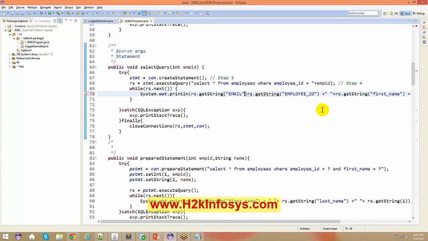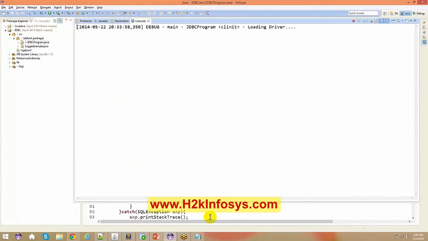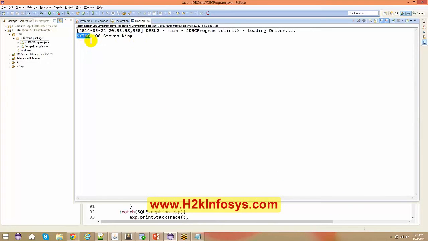It doesn't matter whether it is in lowercase or uppercase. Now if you run this application again, run as Java application, you get it as sking. Okay, that's the email ID which is present in the database right now.